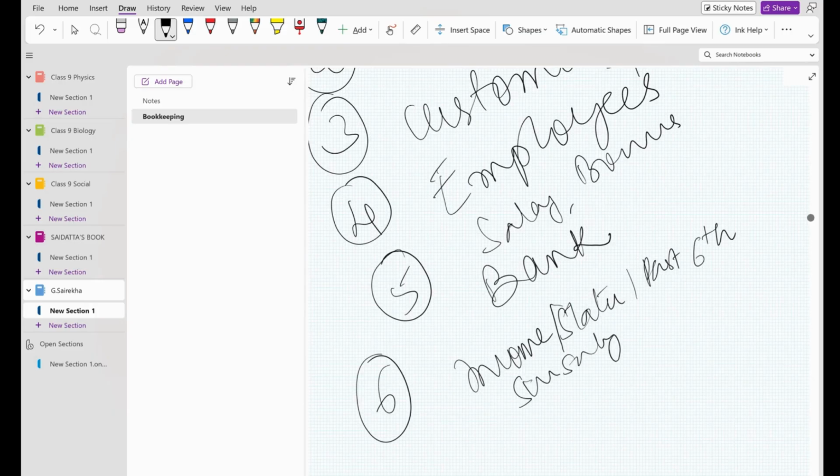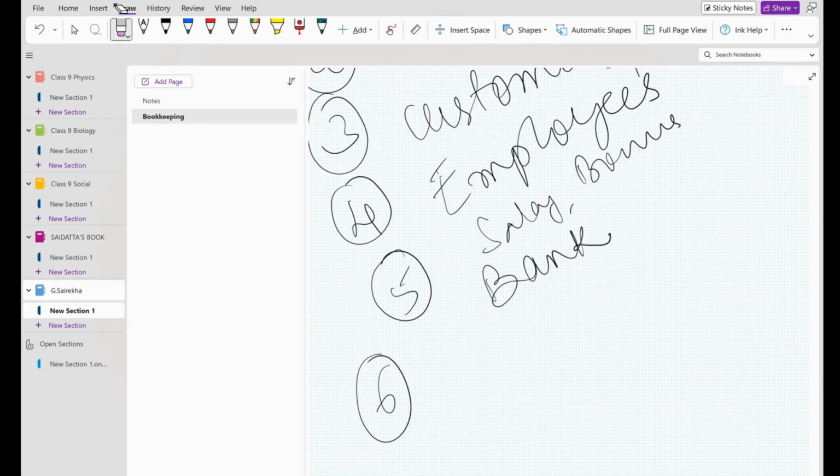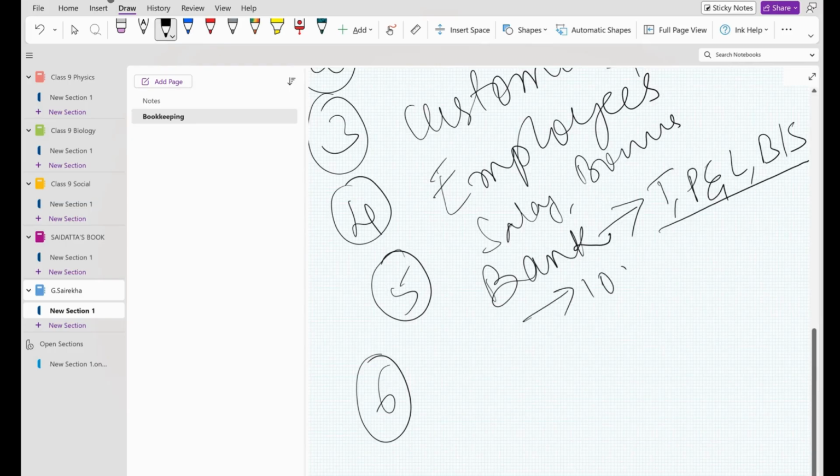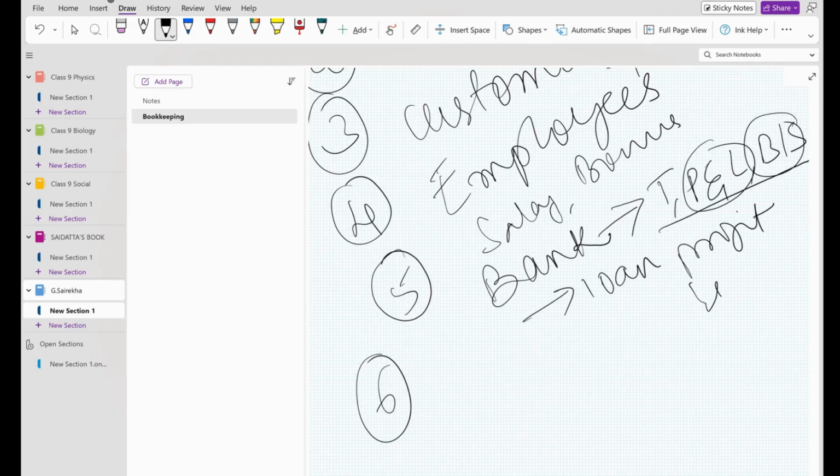Now Wipro also, if they want any bank loan, the banks will ask Wipro people to submit their balance sheet. Now how will banks give loans to companies? Only by seeing their trading account, profit and loss account, and balance sheet. By seeing these three statements only, the bank will give you the loan. If you are showing profit, then only the company will get the loan. If you are showing loss, then the bank will not give you the loan. Okay. Yes, ma'am. Got it.